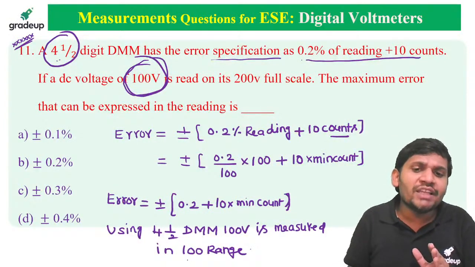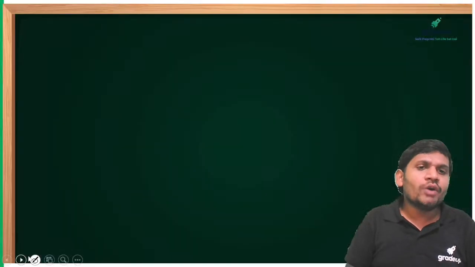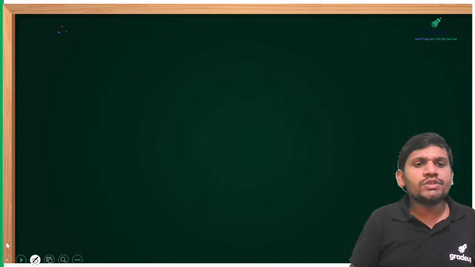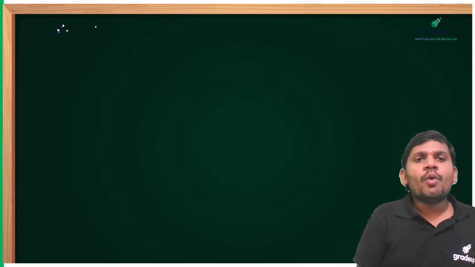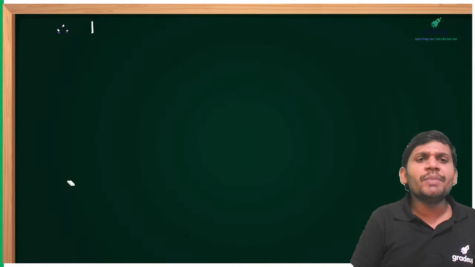Now you want to find the minimum count in the 100 range. Now tell me, friends, using a 4.5 DMM, what is the minimum count in the 1 volt range? First you identify the minimum count in the 1 volt range. Please concentrate, friends.